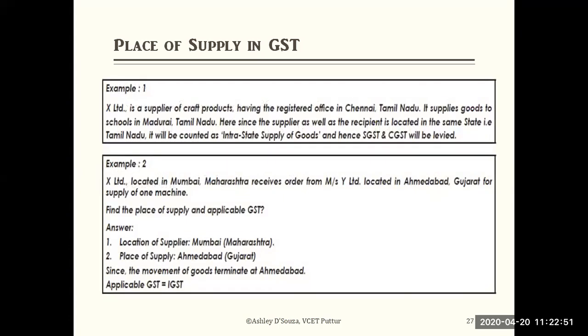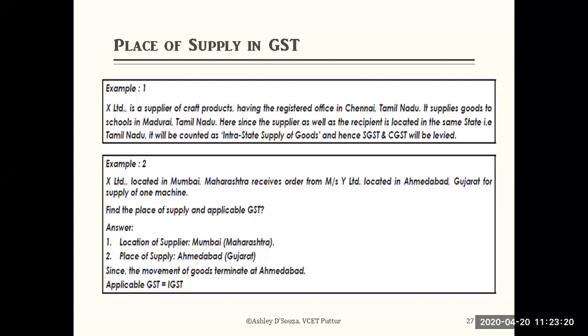Let's look at the example. First example: X Limited is a supplier of craft products having the registered office in Chennai, Tamil Nadu. It supplies goods to schools in Madurai, Tamil Nadu. Hence, the supplier as well as the recipient is located in the same state, that is Tamil Nadu. It will be counted as an intra-state supply of goods, and hence SGST and CGST will be levied.